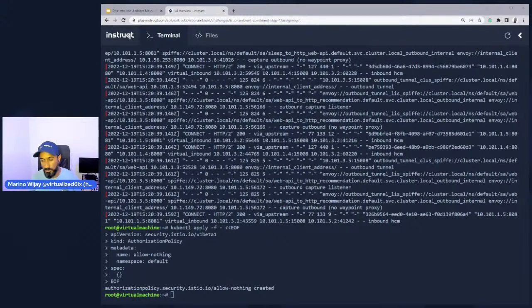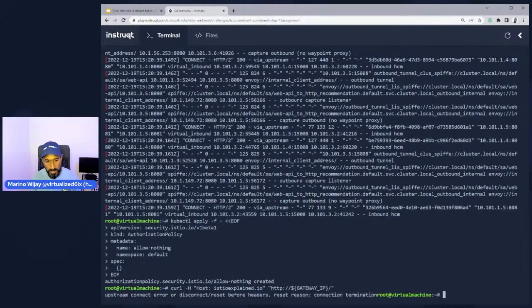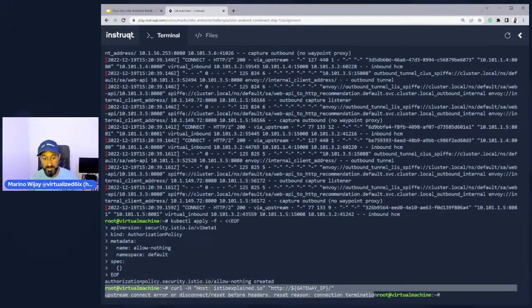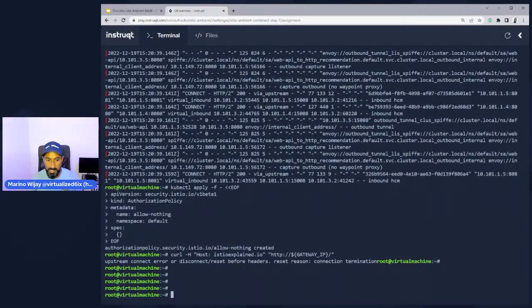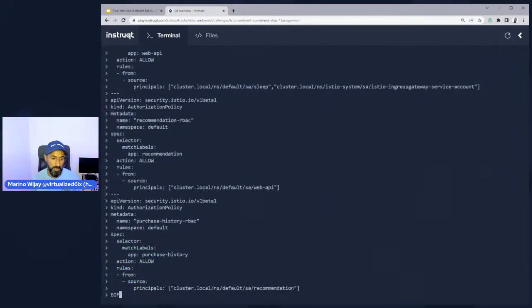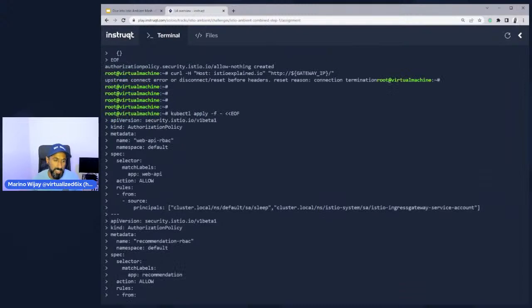So from my host, my little virtual machine, over to istio.io will not go through because I do not have a path to that actual service. Actually, I do have a path to it. I just have been blocked. I'm using a policy to block this transaction. So I can fix that. And the way I can fix that is by applying an allowing policy. So there are a few policies I have to set up here, right?